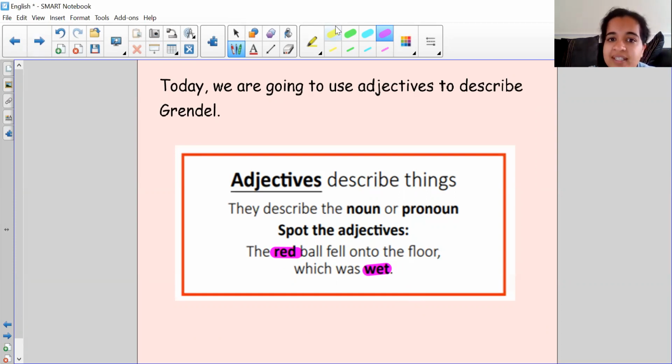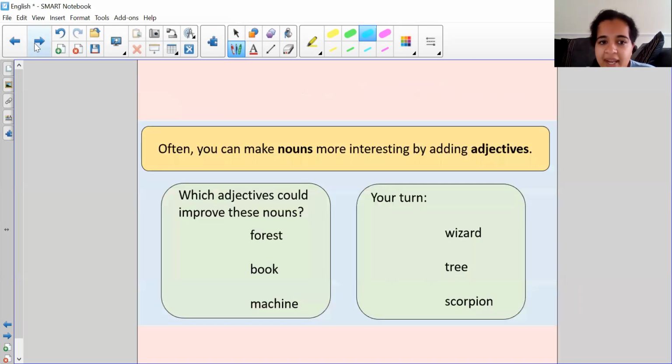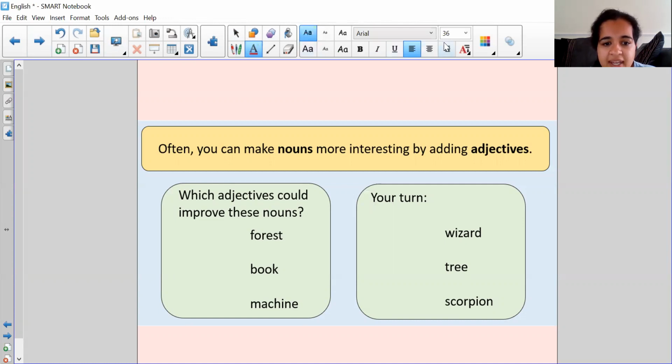They describe the noun. So the noun would be ball, which is a thing, or the noun would be floor, which is a thing. All right, so your adjectives and then your nouns. Okay, now you can make nouns more interesting by adding these adjectives. So I'm going to have a go. Which adjectives do I think would improve these nouns?